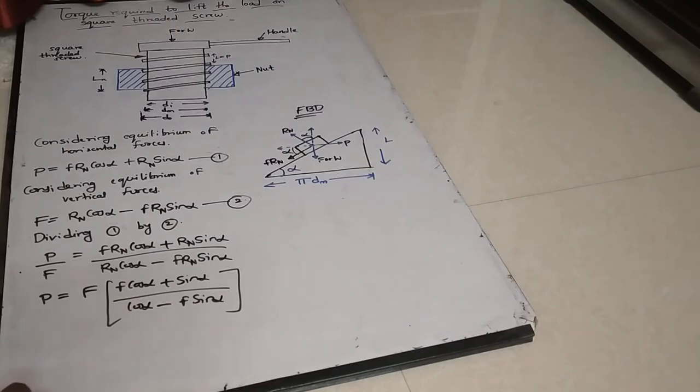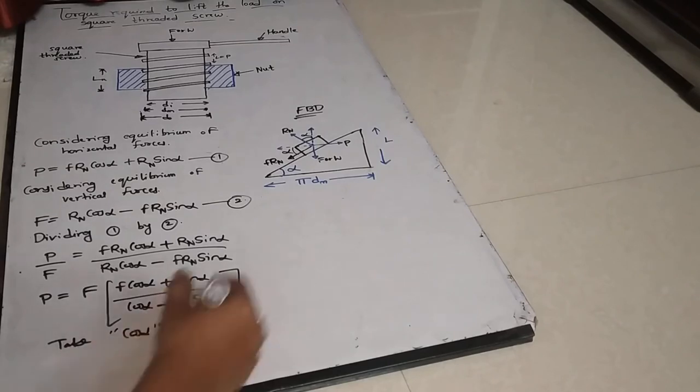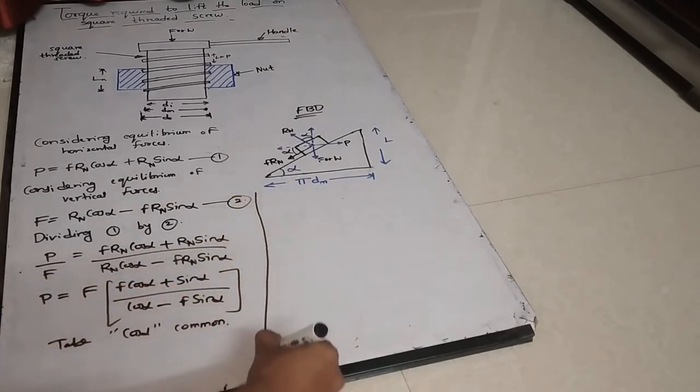So now what I will do? Now I will take cos alpha common. Further, let me write on this side.